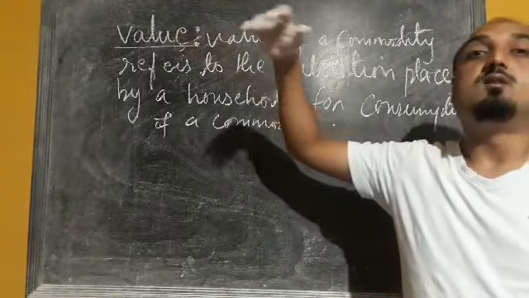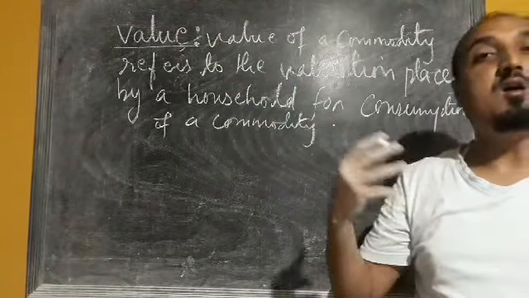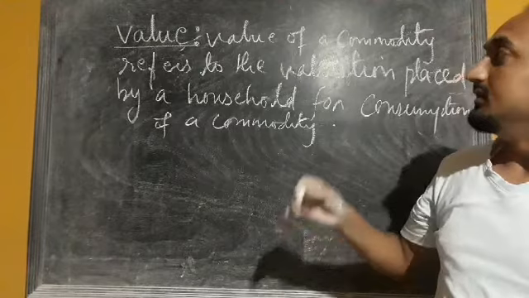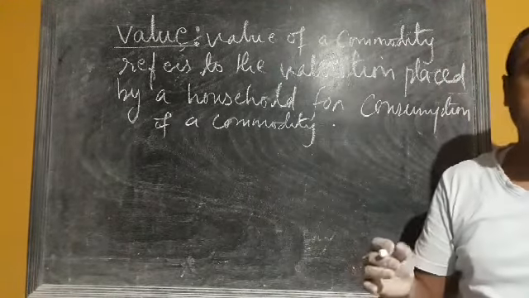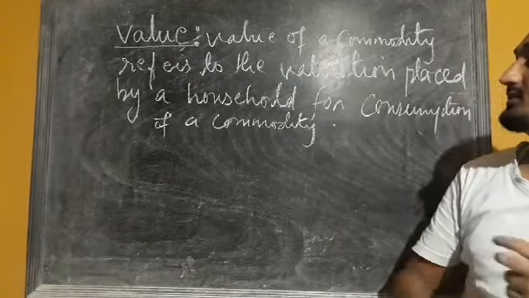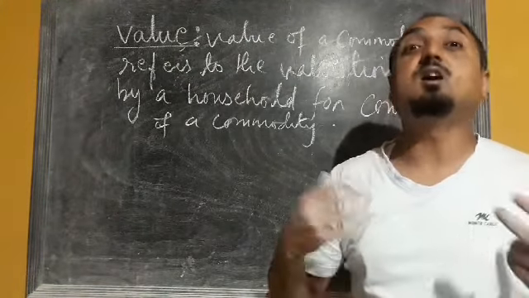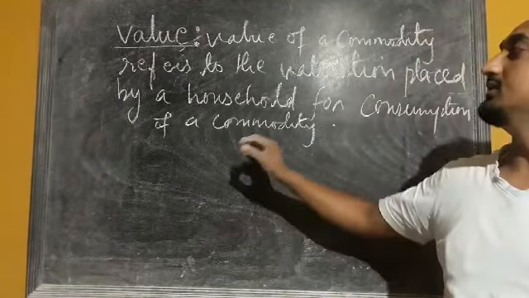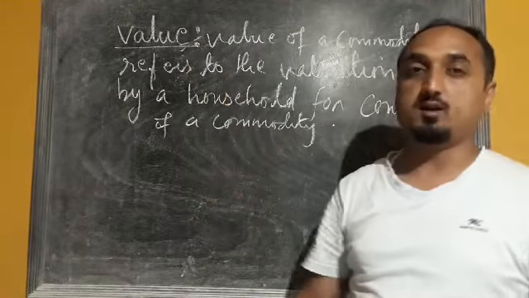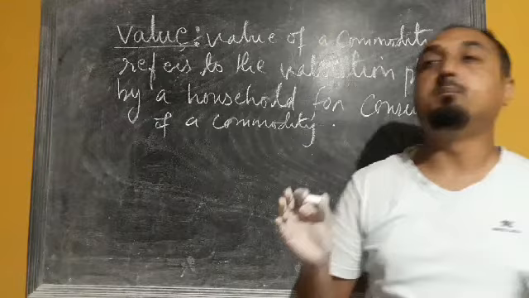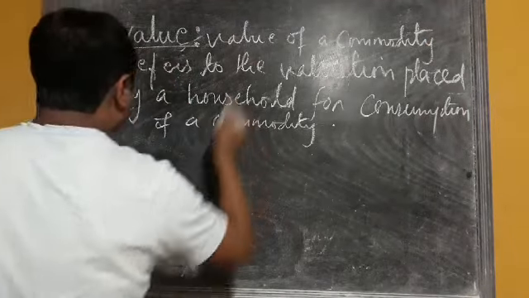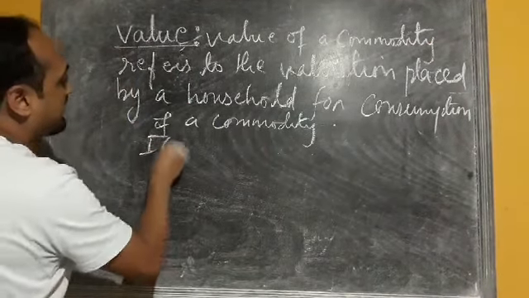What is value? The valuation placed by a household. Now this value of a commodity is expressed in terms of consumption value. We are talking about the consumption value of a commodity. Now this value has two different meanings.